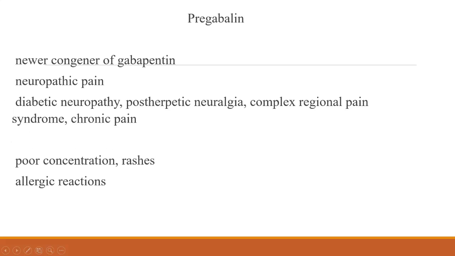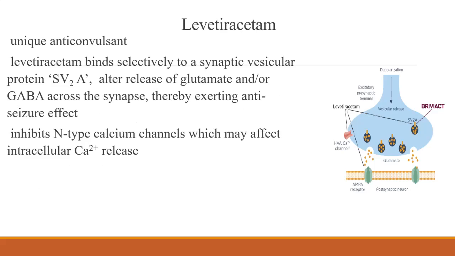Pregabalin is a congener of gabapentin. It is also commonly used for neuropathic pain, diabetic neuropathy, post-herpetic neuralgia, complex regional pain syndrome, and some types of chronic pain, especially diabetic neuropathy. Rashes and allergic reactions can occur. Almost all antiepileptic drugs may cause rashes in the beginning.